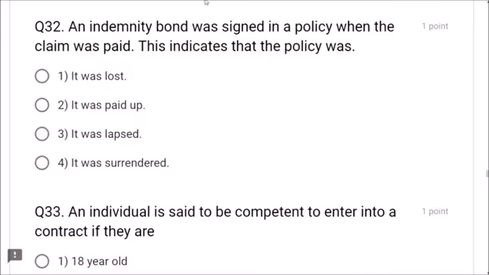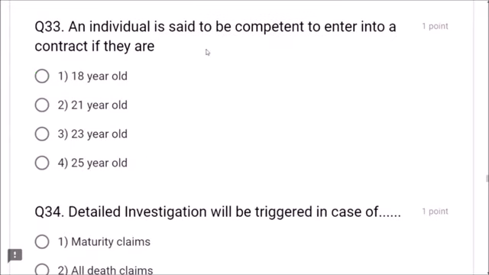Next, question number 32. An indemnity bond was signed in a policy when the claim was paid. This indicates that the policy was lost. It was paid up, it was lapsed, it was surrendered. No. The correct option is it was lost, friends. Option 1 is correct, friends. Next, question number 33. An individual is said to be competent to enter into a contract if they are 18 years. As per Indian laws, it is 18 years, friends.